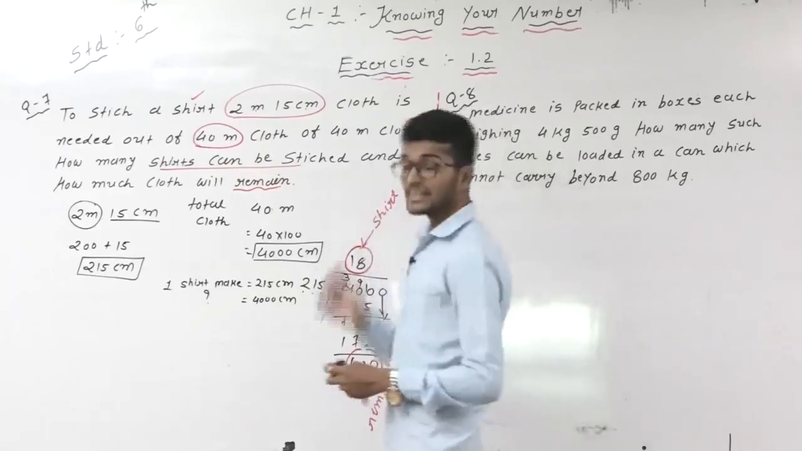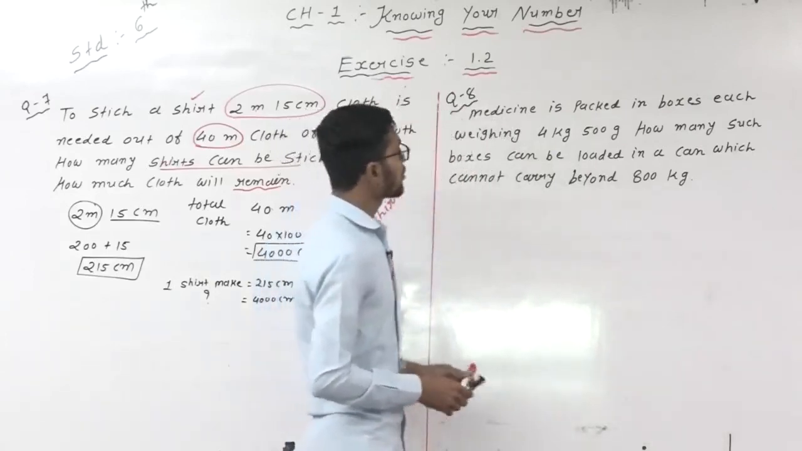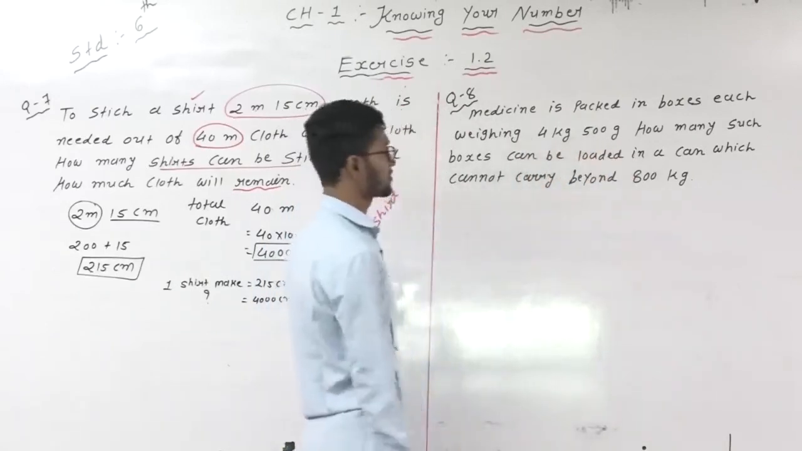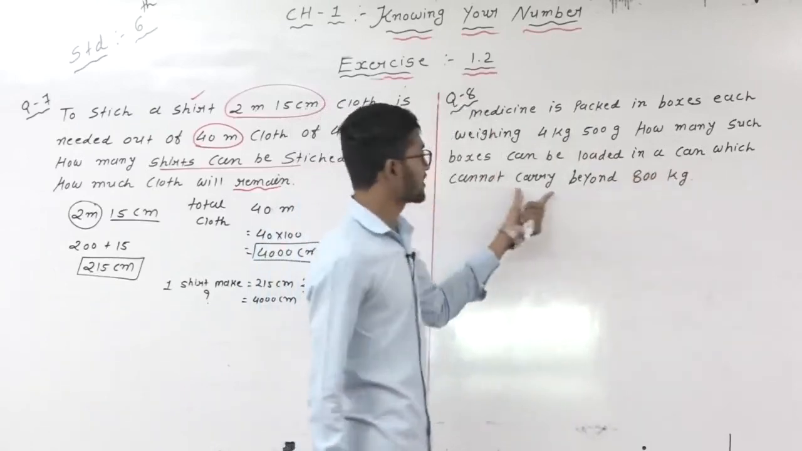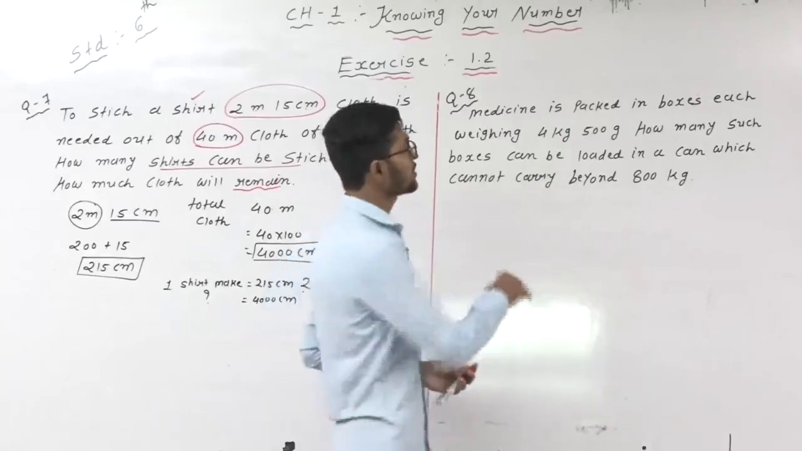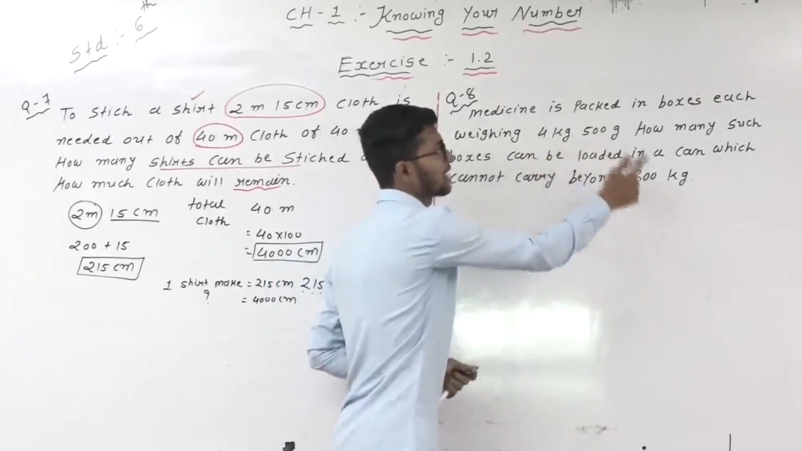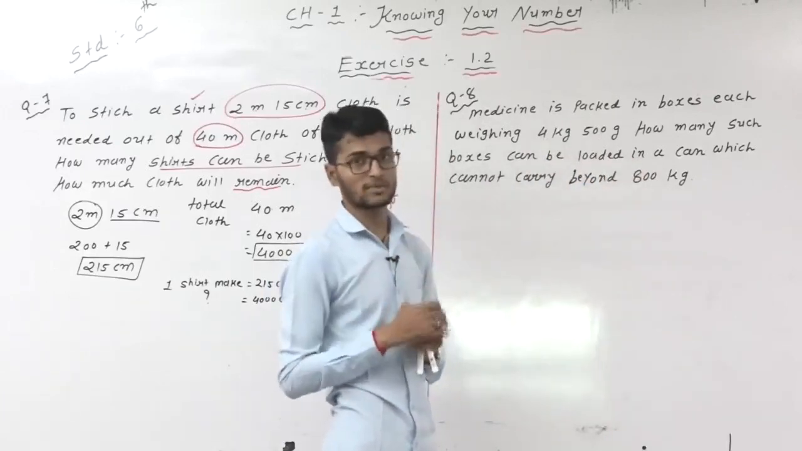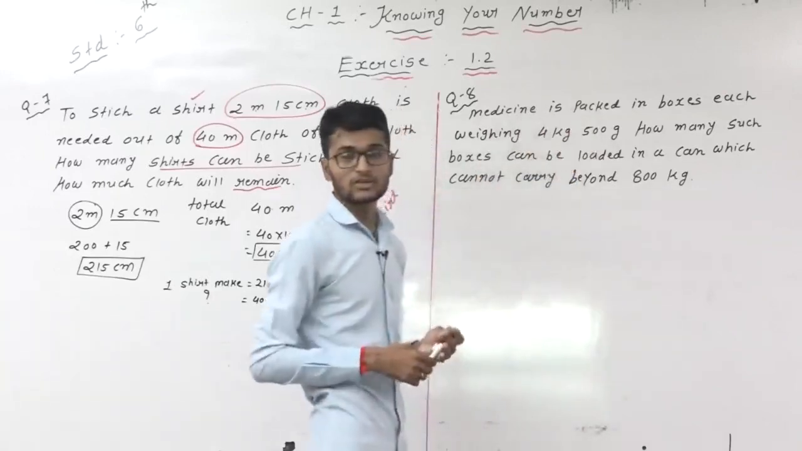Okay, next word problem. Medicine is packed in a box, each weighing 4 kilogram 500 gram. How many such boxes can be loaded in a van which cannot carry beyond 800 kilogram? So students, here all the given values are different: kilogram, gram, kilogram. So first of all, the values must be the same. हमें value same करनी पड़ेगी. This one is the most important. So all the values are converted into gram.